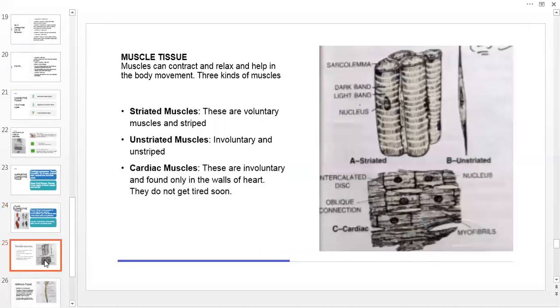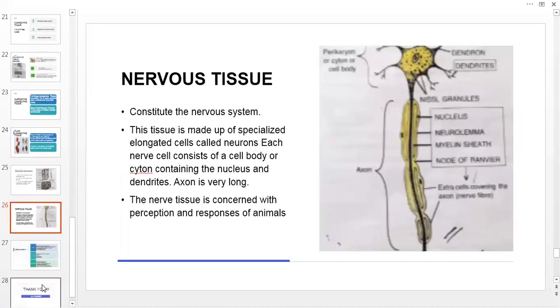Muscle tissue is of 3 types: striated muscles, unstriated muscles, and cardiac muscles. Muscles can contract and relax and help in body movement. 3 kinds of muscles are there: striated muscles, these are voluntary muscles and striped; unstriped, involuntary and unstriped. Cardiac, they are involuntary and found only in the walls of the heart. The specialty of cardiac muscles is that they do not get tired soon.